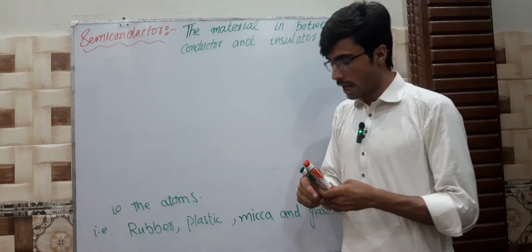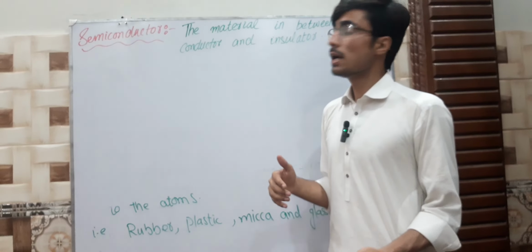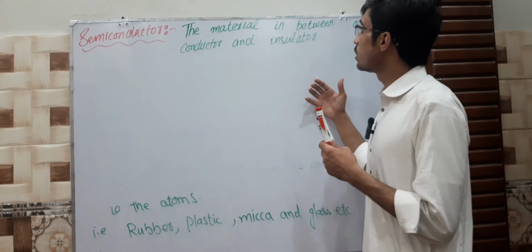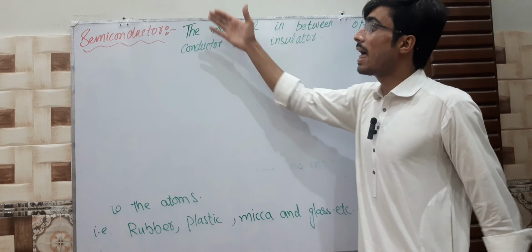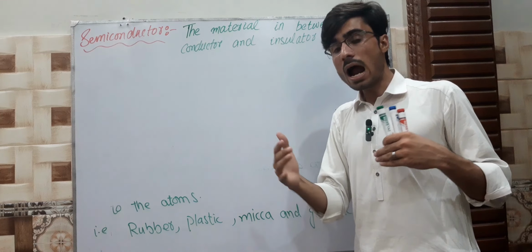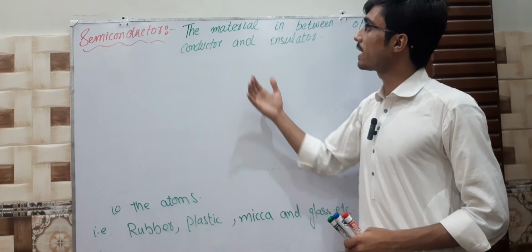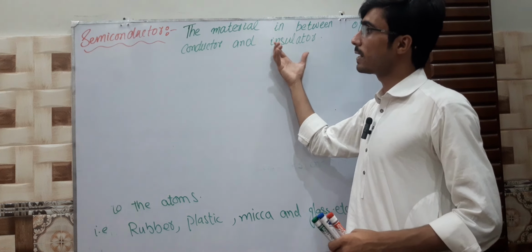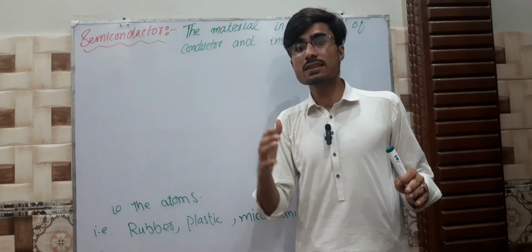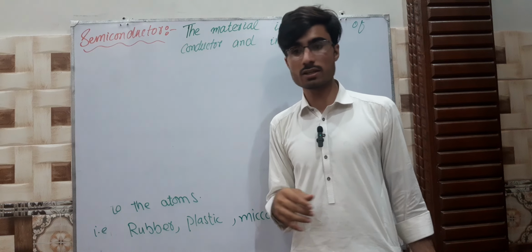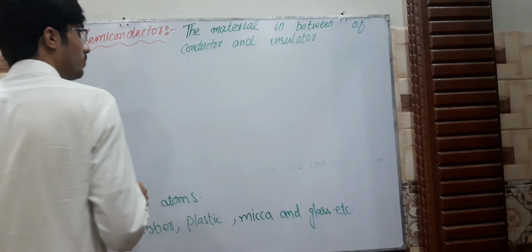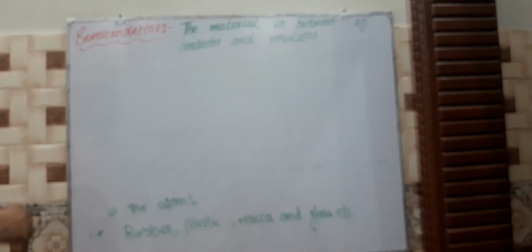It does not have as many free electrons as a conductor, and it is not as lacking in free electrons as an insulator. There is no free electron in an insulator, but in a semiconductor there are some free electrons compared to an insulator. In a conductor the quantity of free electrons is greater compared to a semiconductor. So this is the definition: the material between a conductor and an insulator, we call it a semiconductor.